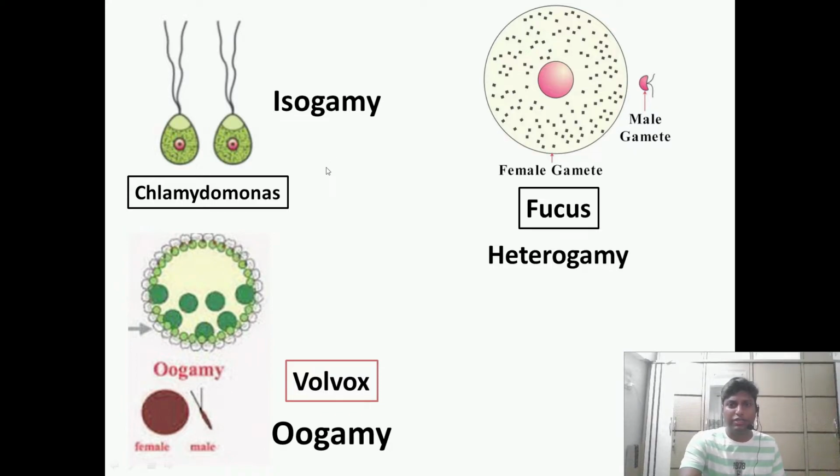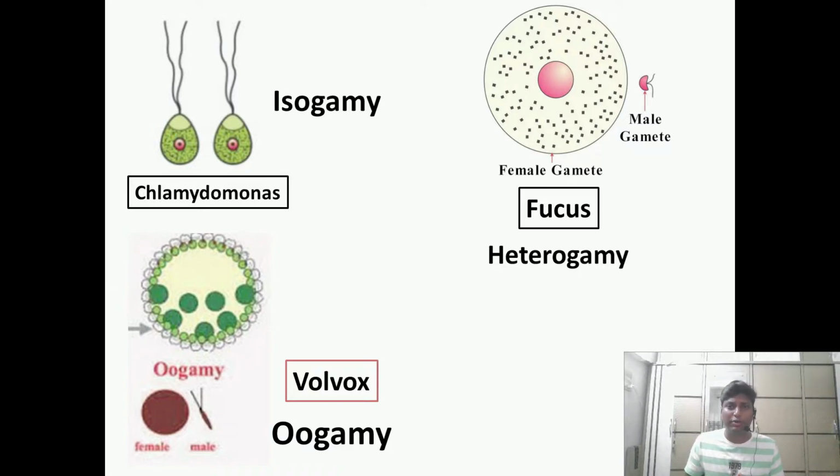Another example of sexual reproduction over here is Fucus. Now here, dear students, both the gametes are of different shape and size. Now let me tell you, generally in such type of reproduction, the female gamete is the larger one and the male gamete is the smaller one. Such a type of sexual reproduction is called heterogamy. So please remember, the example of heterogamy is Fucus.